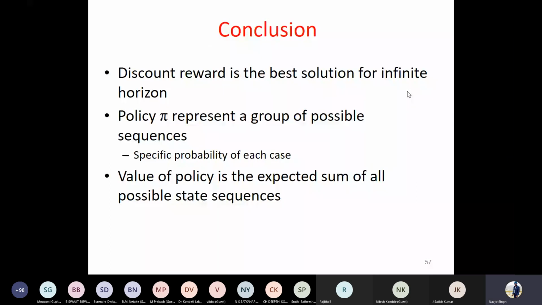So in today's lecture, we talked about reinforcement learning, where we have modeled the reinforcement learning in terms of a Markov decision process. The Markov decision process, discount reward. The solution to that Markov decision process was a policy. This was nothing but correct action in response to a state.